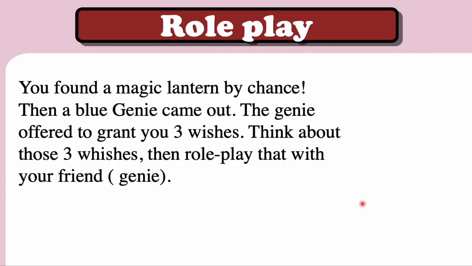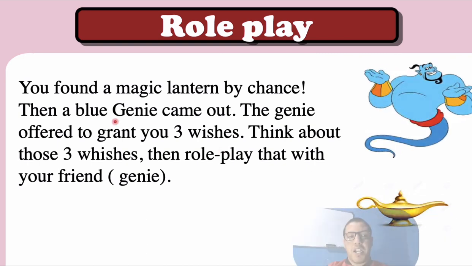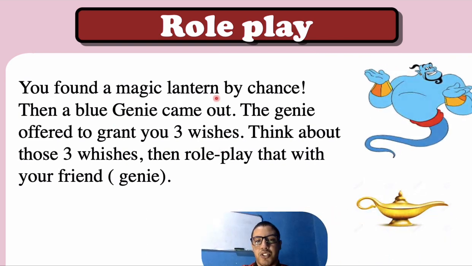Also here we have a role play. So let's imagine that you found a magic lantern by chance. This is a lantern. Then a blue genie came out. This is a genie. The genie offered to grant you 3 wishes. Think about those 3 wishes, then role play that with your friend. Your friend can be a genie and you are going to be the person who is going to make a wish.